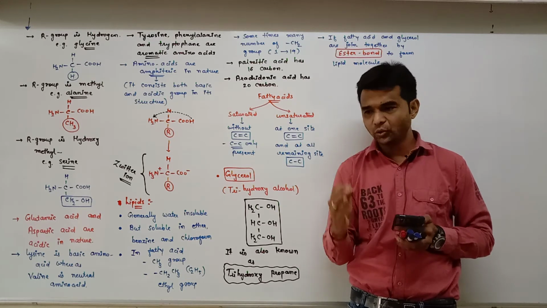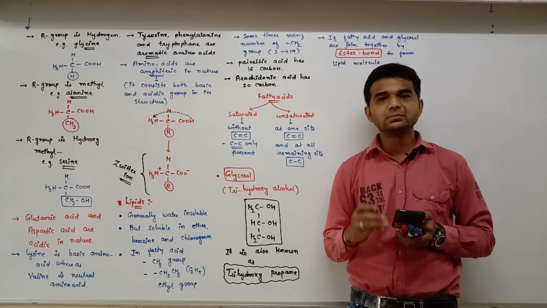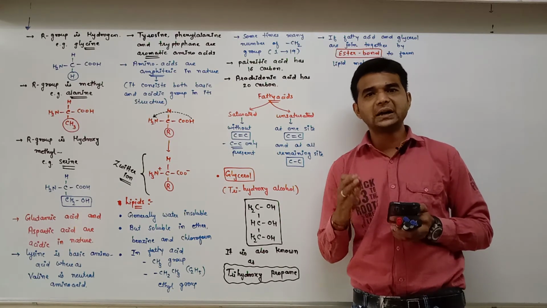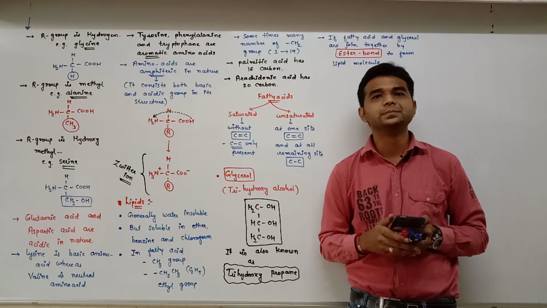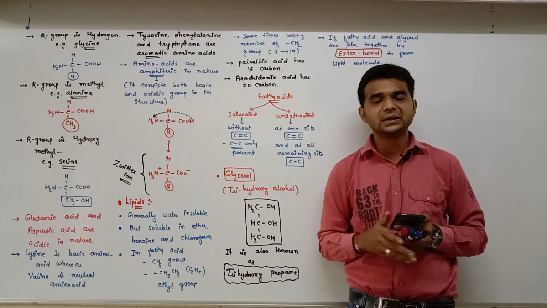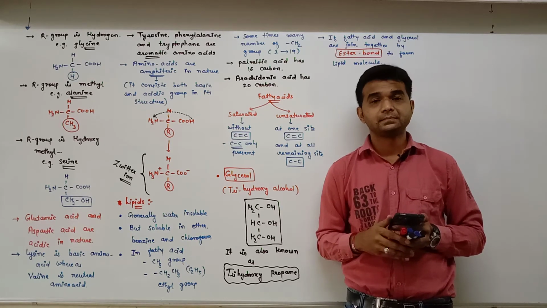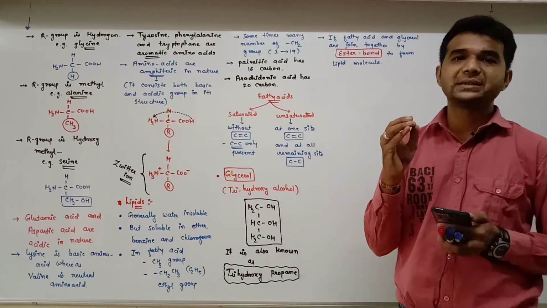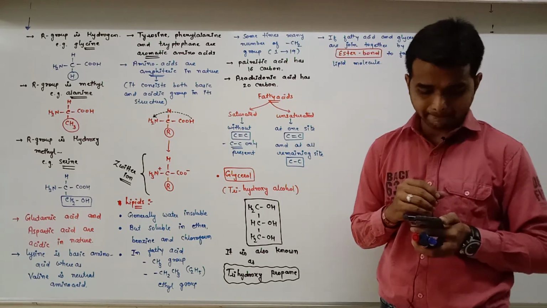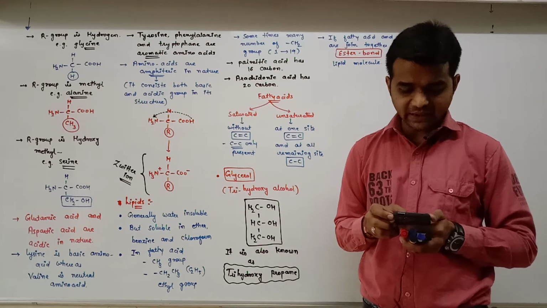That oil is always liquid in nature. Some lipids are always in solid or semi-solid form, for example butter, vegetable ghee. Butter and vegetable ghee are normally semi-solid in nature.